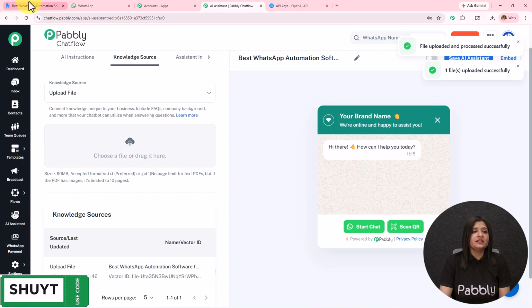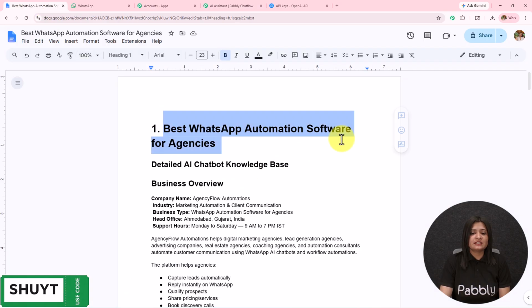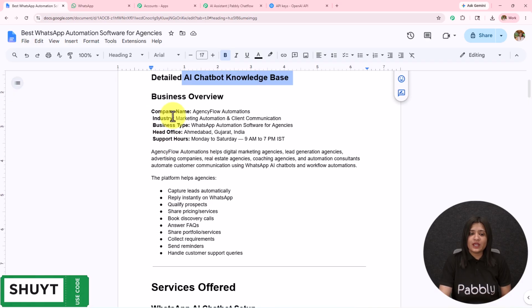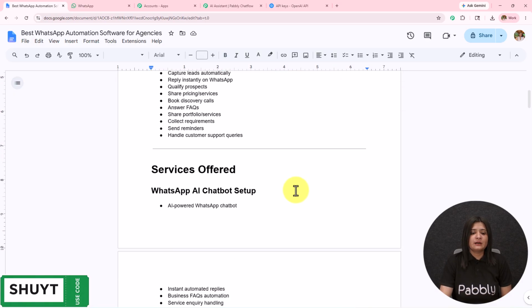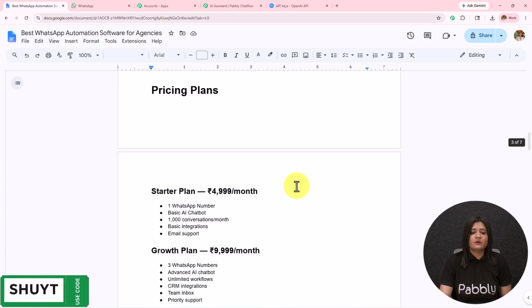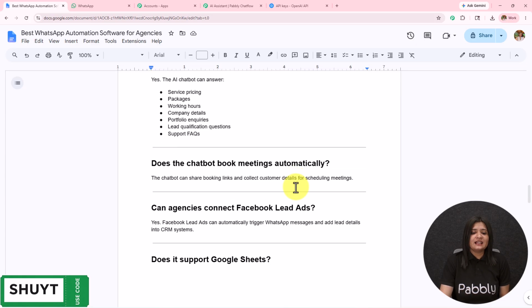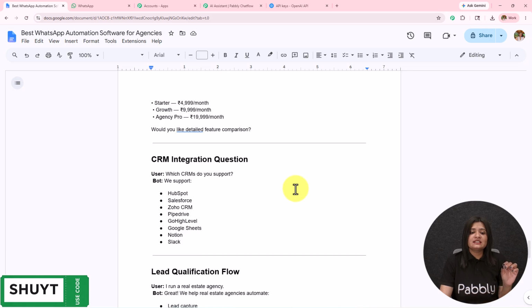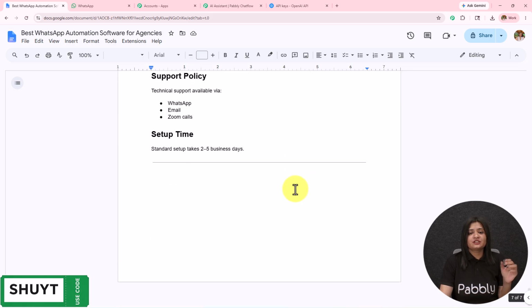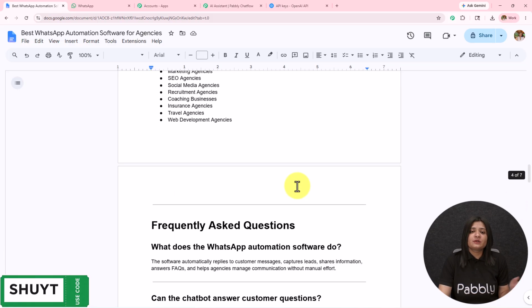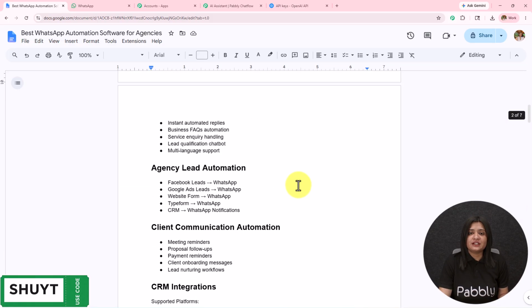Now if I open the document which I have created, best WhatsApp automation software for agency, detailed AI chatbot knowledge base, I have provided the business overview, company name with the rest of the details, what services I have, what products I provide, what the prices are, and the rest of the details. Based on these details only, my AI agent was replying to the customer. You have to create a very detailed knowledge base with the help of which your AI agent is going to reply to the users.